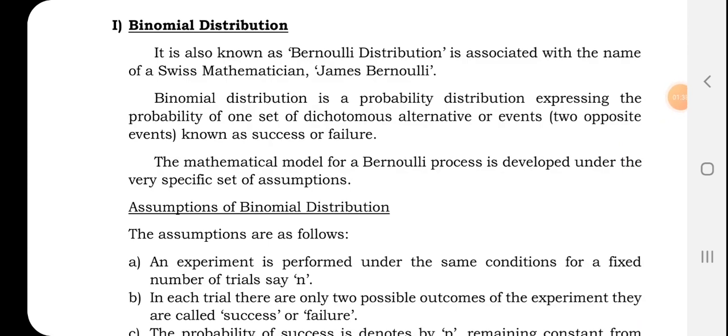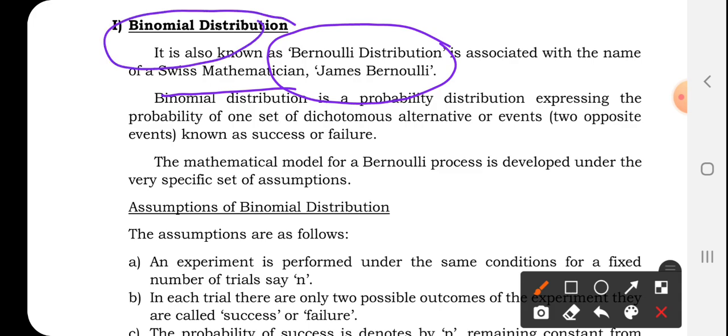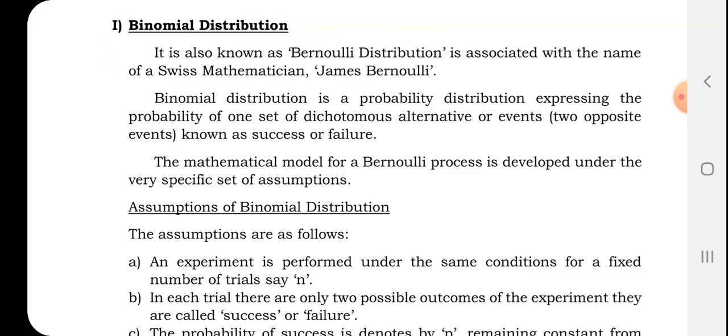Binomial distribution is otherwise known as Bernoulli distribution, since this was associated with the name of the Swiss mathematician James Bernoulli. So this is known as binomial distribution, or else it is known as Bernoulli distribution.